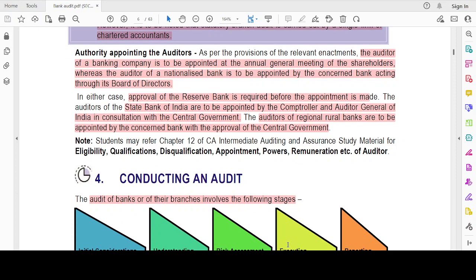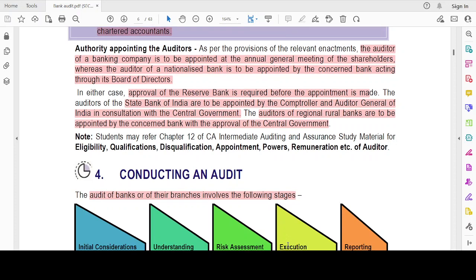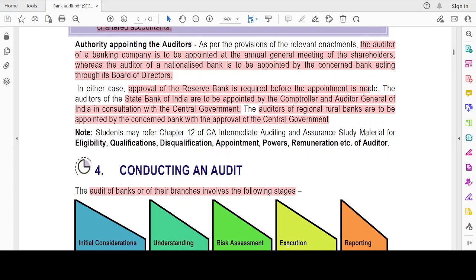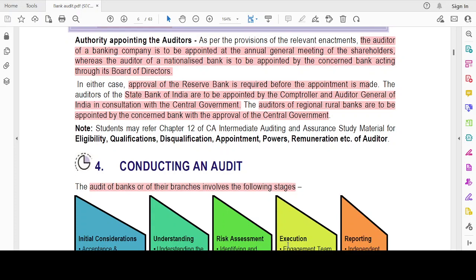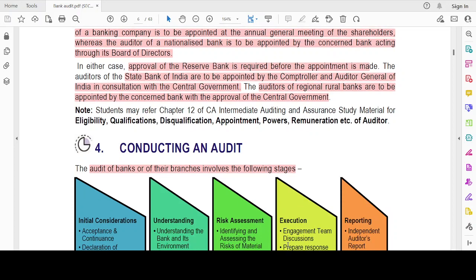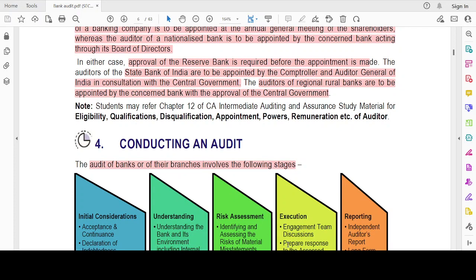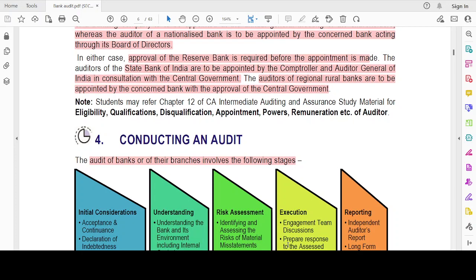Then who is the authority appointing the auditors? For a banking company, since it's a company, it will be appointed by the shareholders in the annual general meeting. If it is a nationalized bank, it will be appointed by the board of directors of the concerned bank. In either of these two cases, it will require the approval of the Reserve Bank of India before its appointment. For State Bank of India, it is to be appointed by the Comptroller and Auditor General of India, that is CAG, in consultation with the central government. For RRB, that is Regional Rural Bank, it will be appointed by the concerned bank with the approval of the central government.